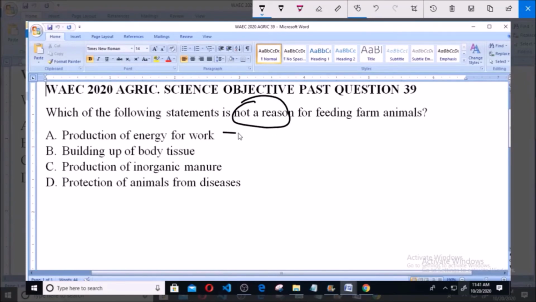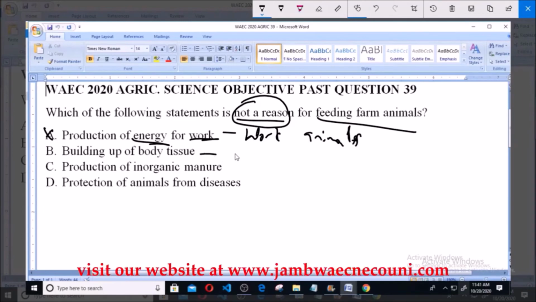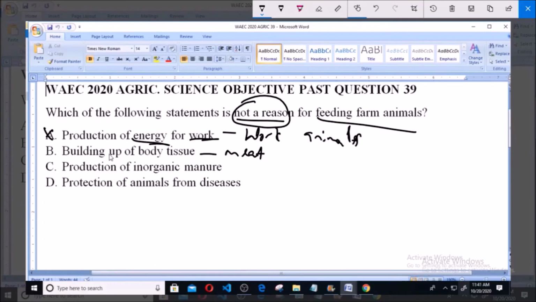Now option A says production of energy for work. Now this is a reason why farm animals are fed, because in the case of work animals, they need to be fed in order to obtain energy that they will use for the farm work. So it is a reason, and we're asked for the one which is not a reason, so it is not the answer to this question. Now option B says building up of body tissue. Now for animals that are raised to be used for meat, the body tissue needs to be built up.